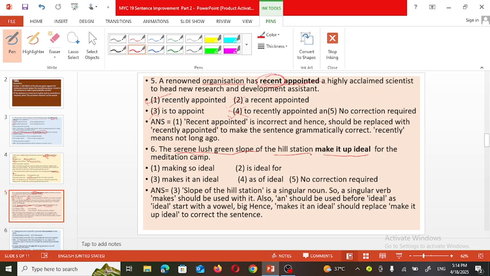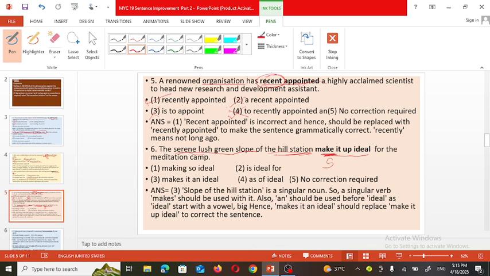Instead of that, what do we need to use? See the options: making, is idle for, or makes it an idol. Now here hill station is used in the singular form. So instead of make, s or es must be used along with the verb to make the sentence in the simple present tense.